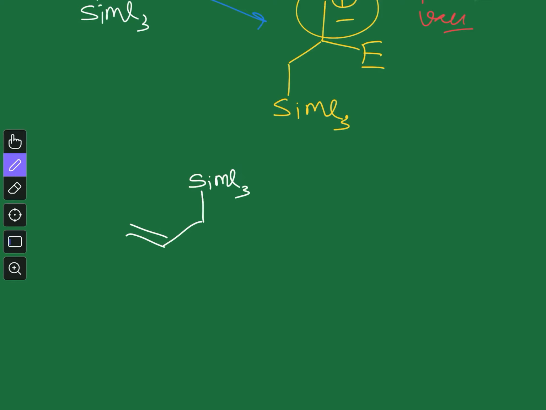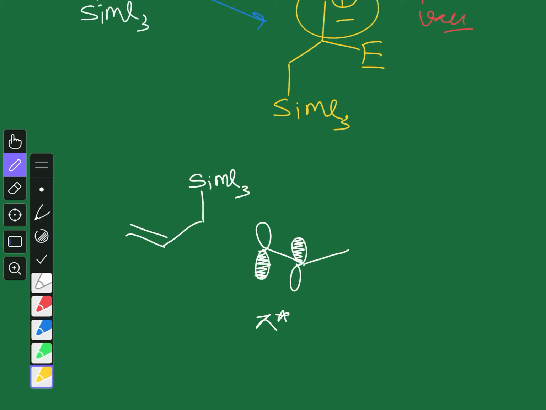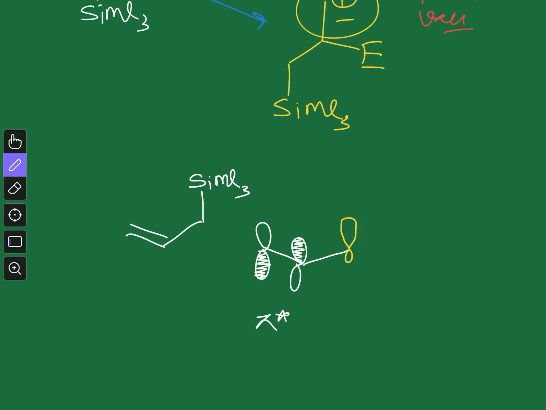How? If I draw the p orbitals present in this pi bond, these are the p orbitals, and this is the pi star orbital. Now if I draw the sigma orbital, this is the sigma bond of C-SiMe3.